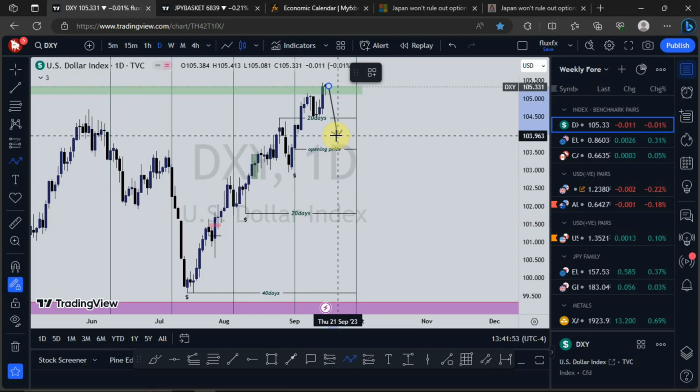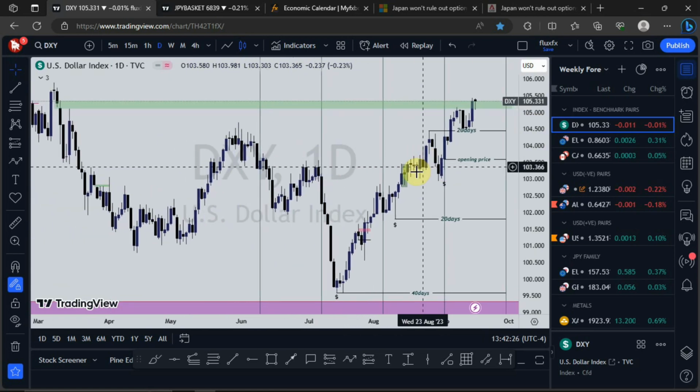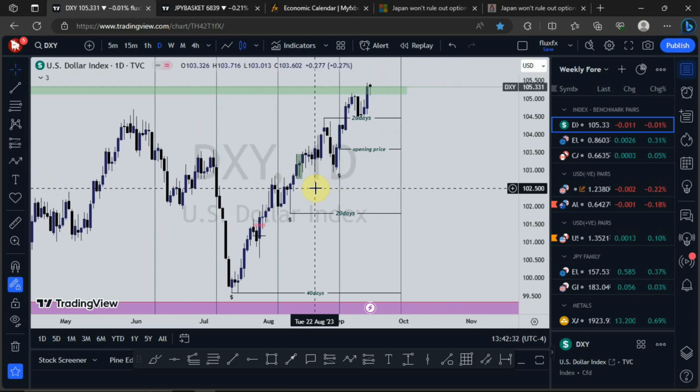And by all things being equal, I made it clear to you that if during the press conference we don't hear any comments from the Fed, that is going to turn things around. Then definitely you are going to see the dollar index push to the downside. That is if the interest rate is maintained, all right? So that is just that for the dollar index. I don't want to talk much on the dollar index for now until the Fed gives out their interest rates as well as the press conference too.